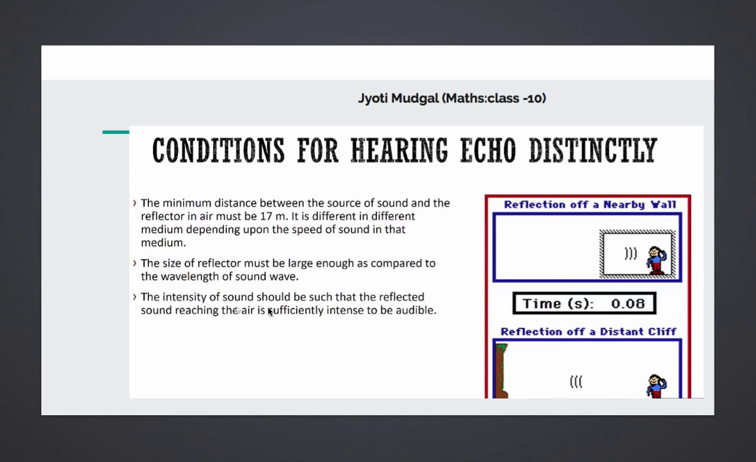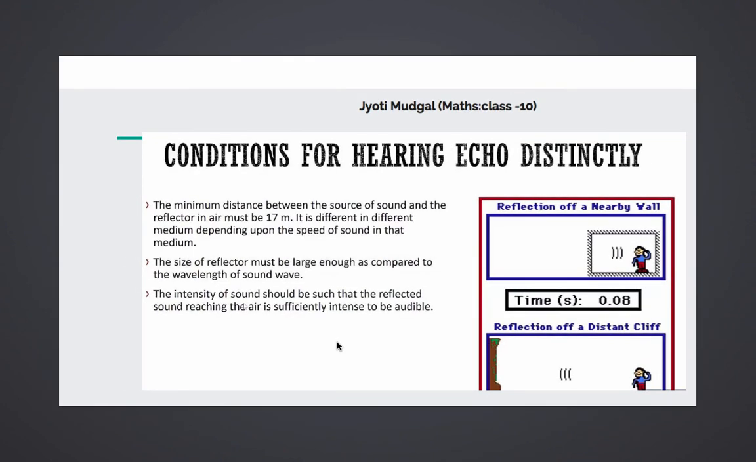Third, the intensity of sound should be such that the reflected sound reaching the air is sufficiently intense to be audible. Once the original sound has ceased, which takes a minimum of 0.01 second, the sound which is heard after that is termed an echo. So that is an important point.